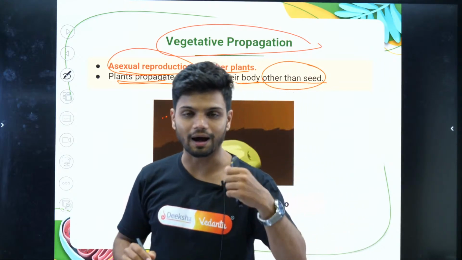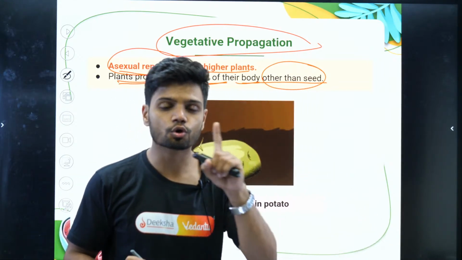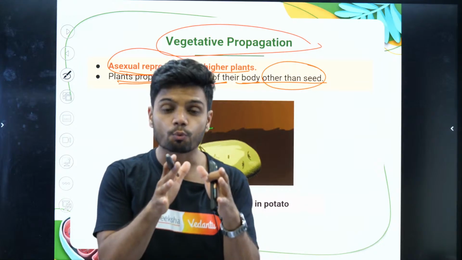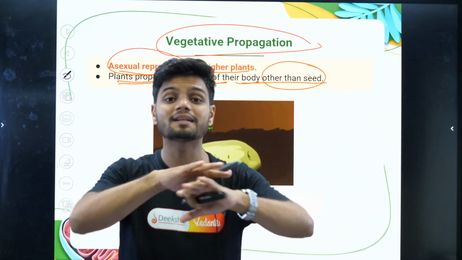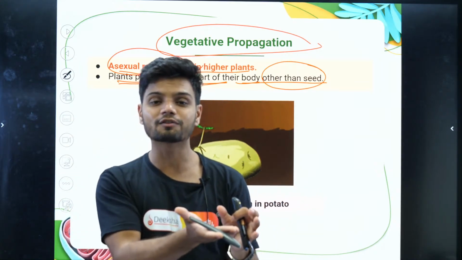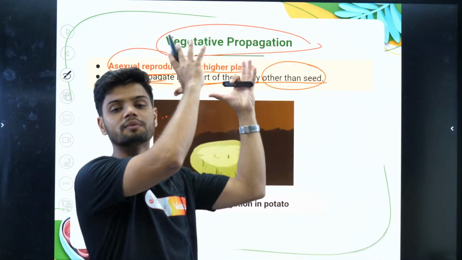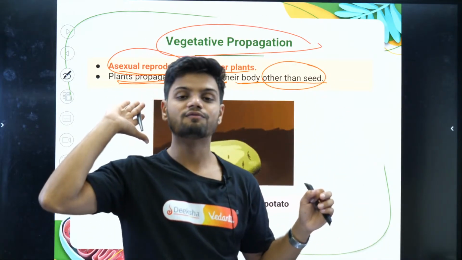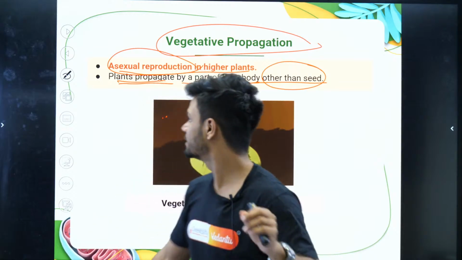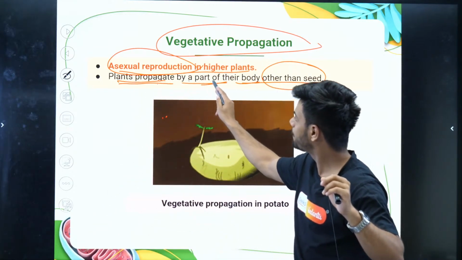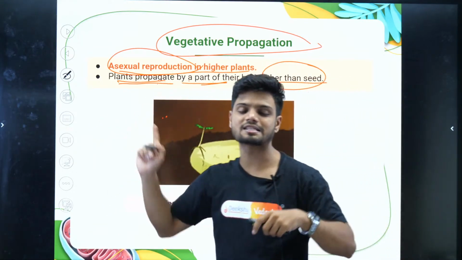Usually, to grow a plant, you use seeds, right? But in vegetative propagation, you do not need a seed. You just cut a part of the plant and a new plant grows from there. That is called vegetative propagation.